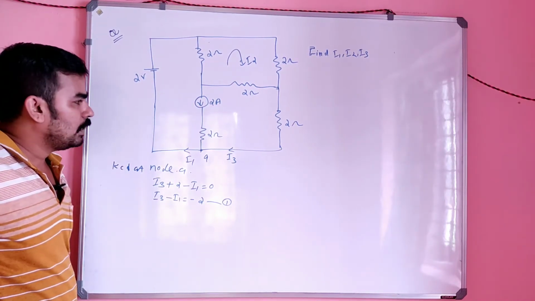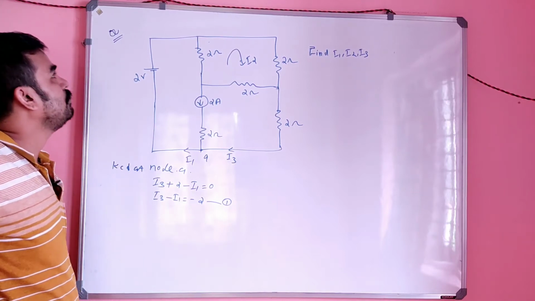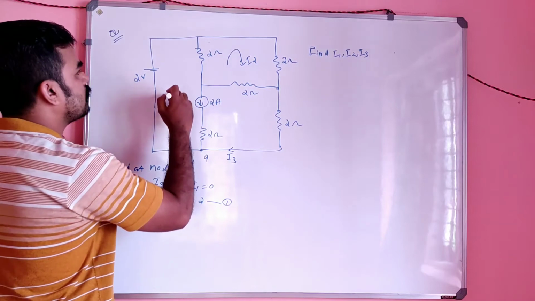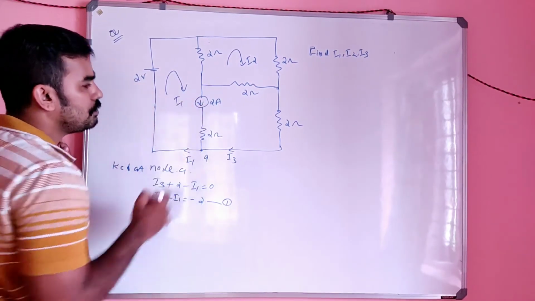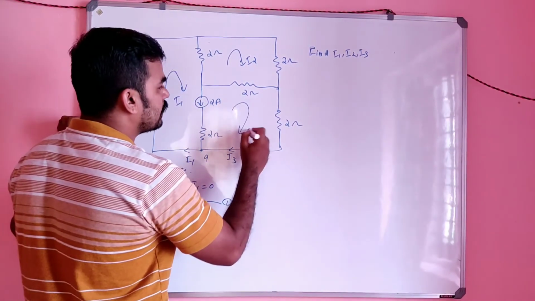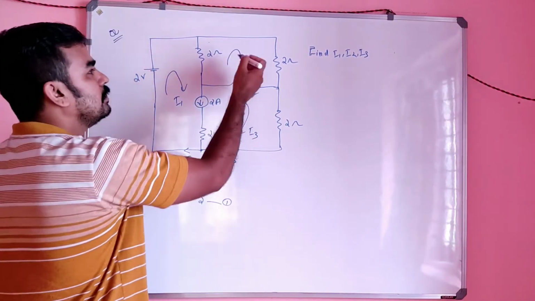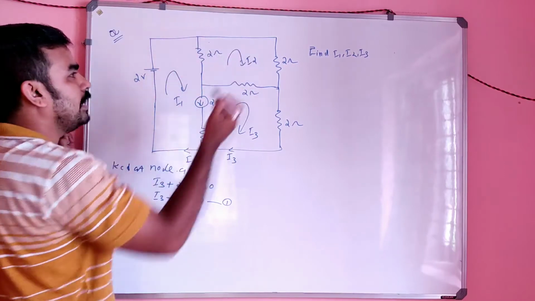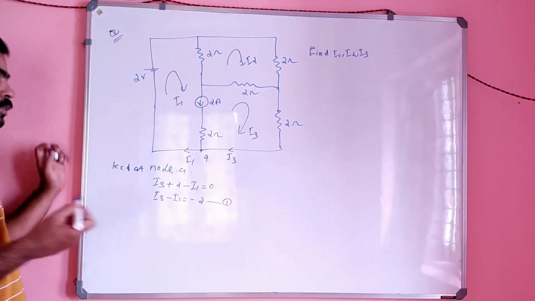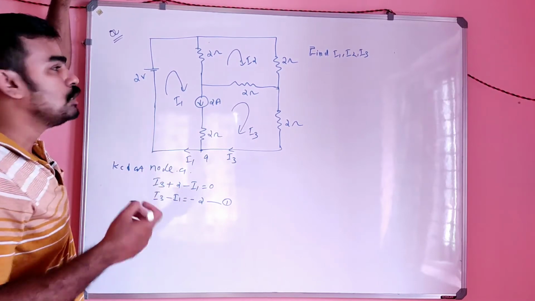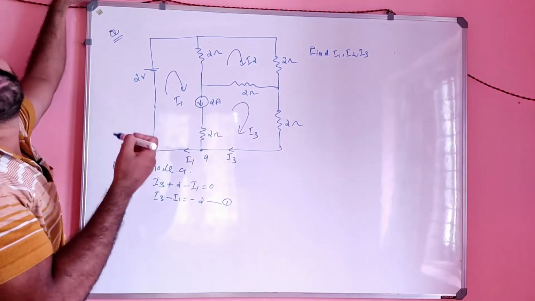Okay, and what will we do next? Suppose this is I1, I can consider this loop as I1. Suppose I3, I can consider this loop as I3. I already assumed this loop is I2. So the next step is to write the super mesh equation.